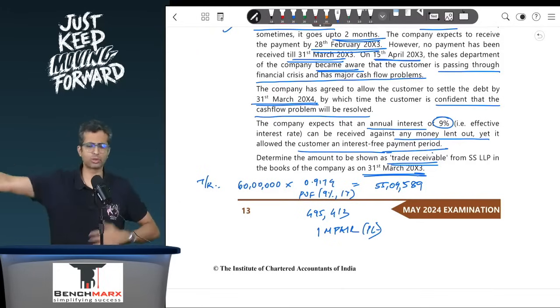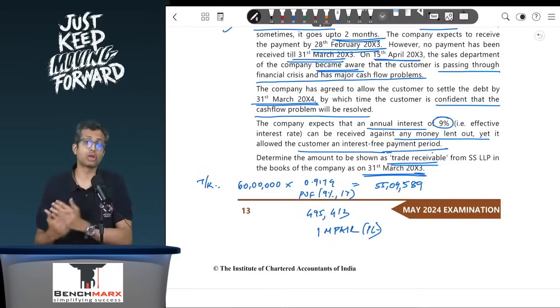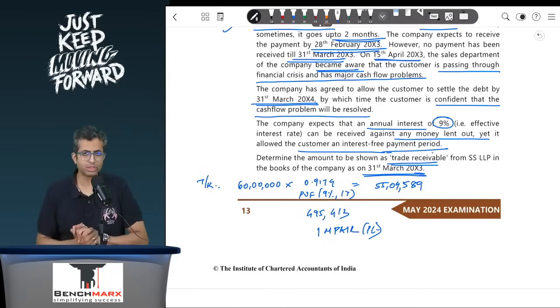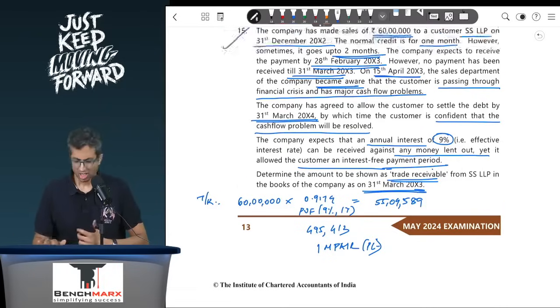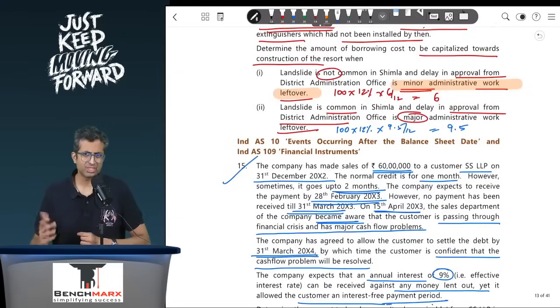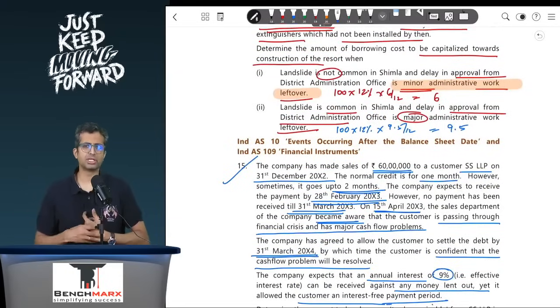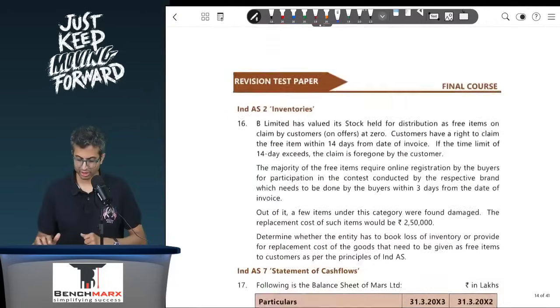Eventually, if asked for the later years, you will apply the amortization method for these debtors and slowly move up to 60 lakhs. So this is, I would say, manageable. It is like usually you have this in Ind AS 10 where you have a possible bad debt that you have to create. For debtors, here you have a possible impairment. That is question number 15.